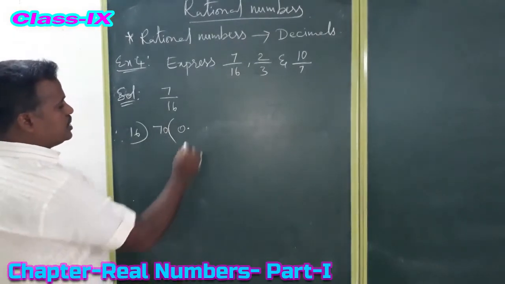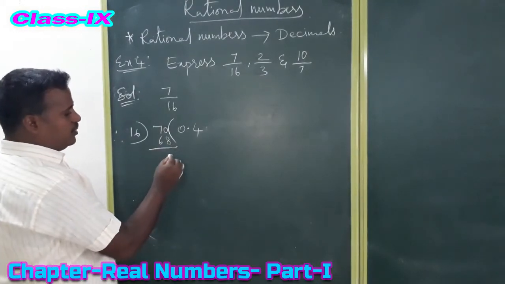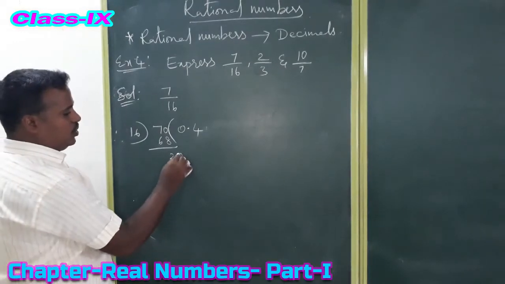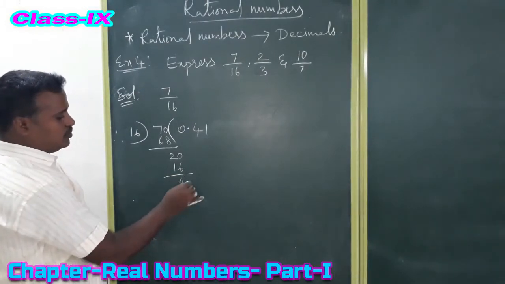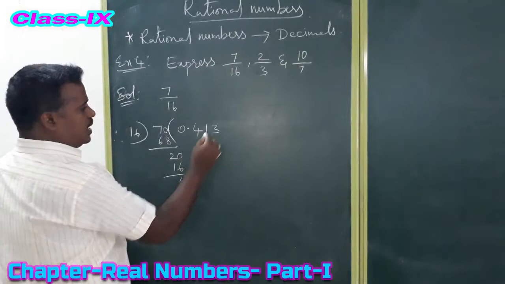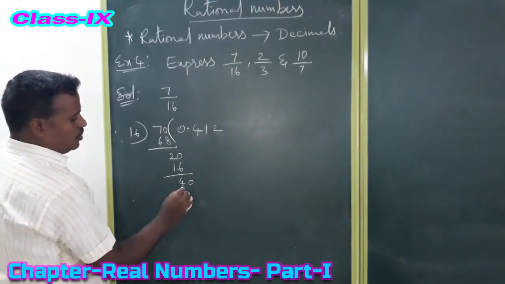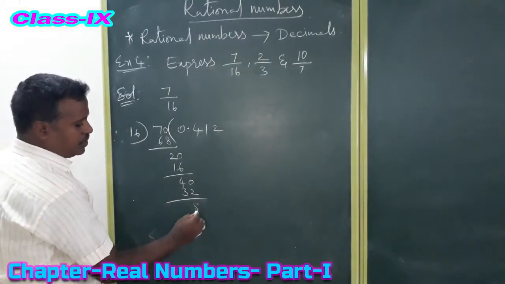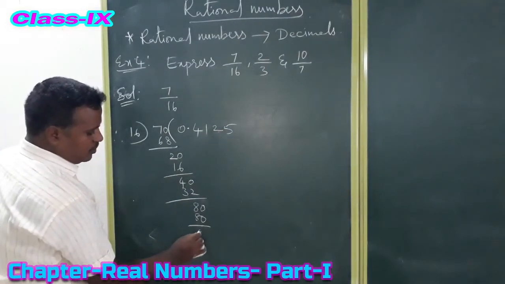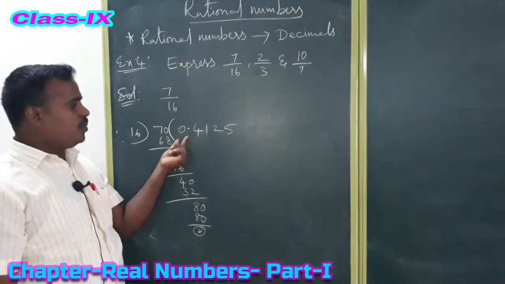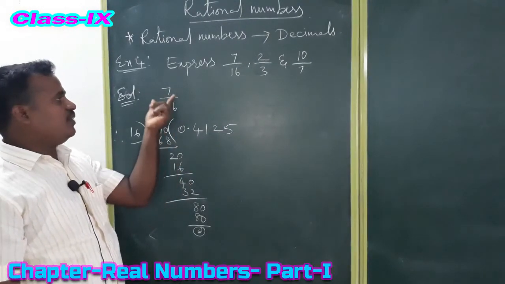In the 16 table, 16 fours are 64. Subtract, we get 6, take 0. 16 threes are 48, subtract, we get 12, take 0. 16 twos are 32, 16 fives are 80. So what is the quotient? 0.4375.